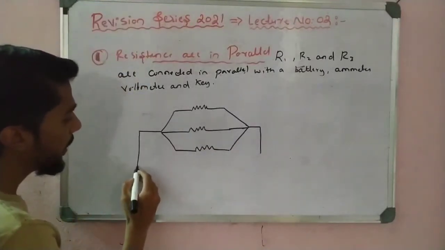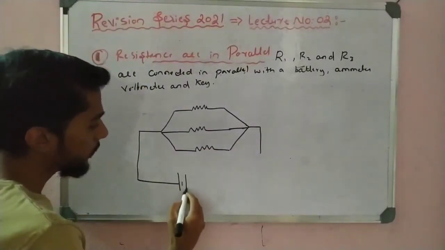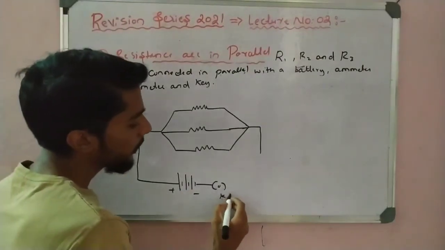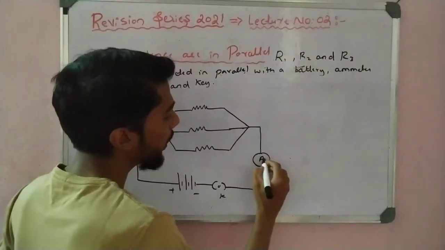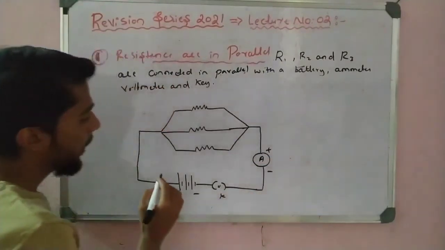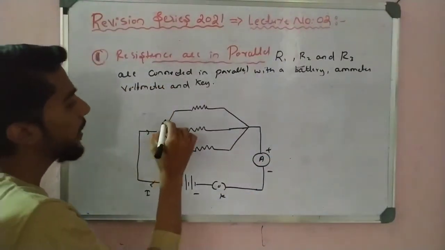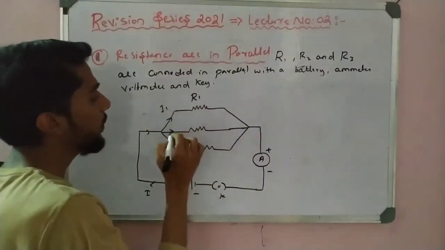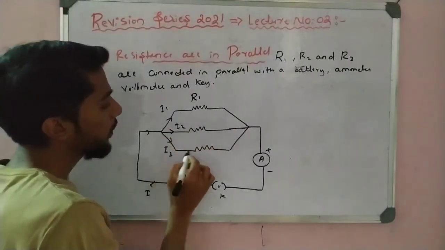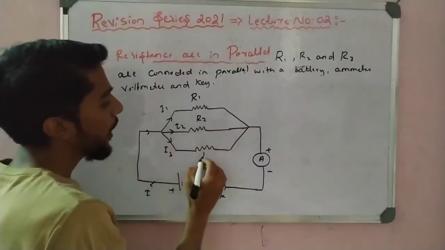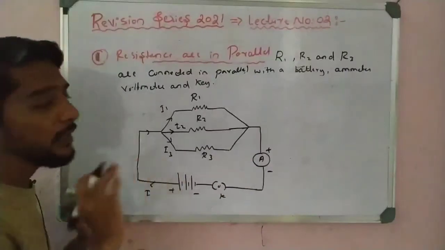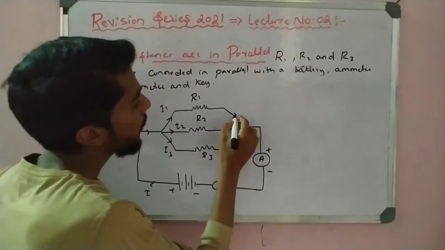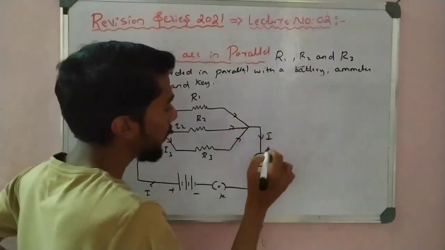Okay, so I connect here the battery, here the key, then in series I connect here the ammeter, and the current flowing is I. When the current is divided here, R1 has a different current, I can write I1 here, I2 here, I3. R2 has current I2 and R3 has current I3. So the current is different in parallel, but in series the current is the same. Then the currents add up and we get the total current I again.